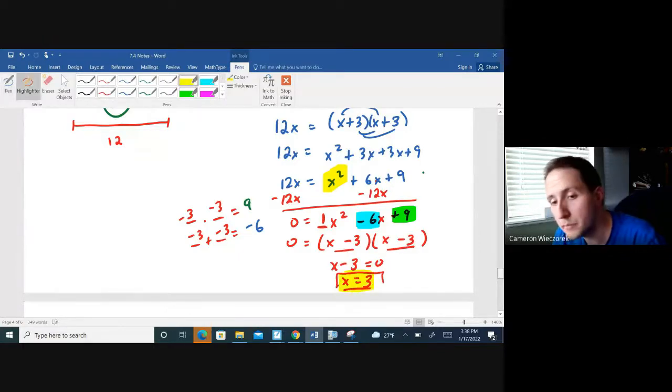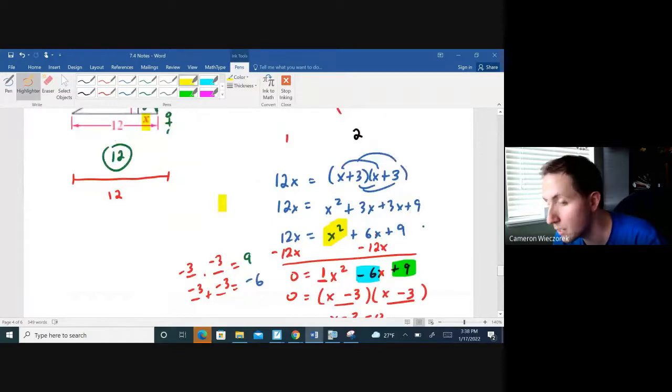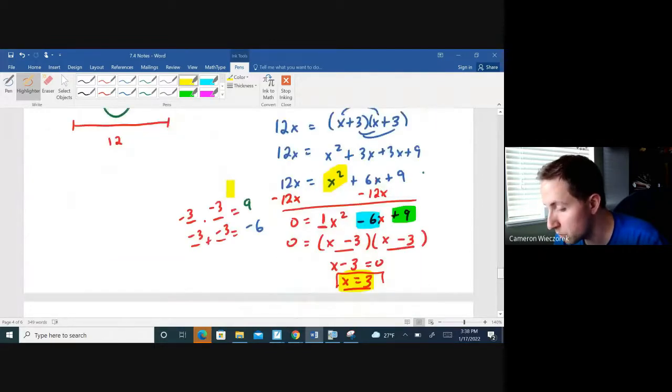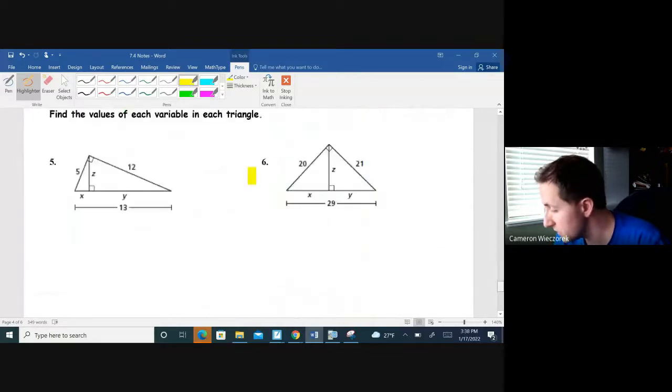Not every problem you encounter is going to be quadratic where you have to FOIL or you have to factor. But a lot of times when there's multiple variables popping up in different spots in the same problem, that's a clue that you're going to have to do a little bit more algebra than some of the ones that we did at the top. Okay, let's look at a couple examples where there's multiple variables involved in the same diagram.